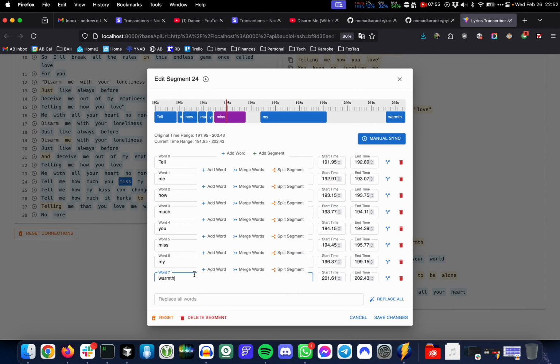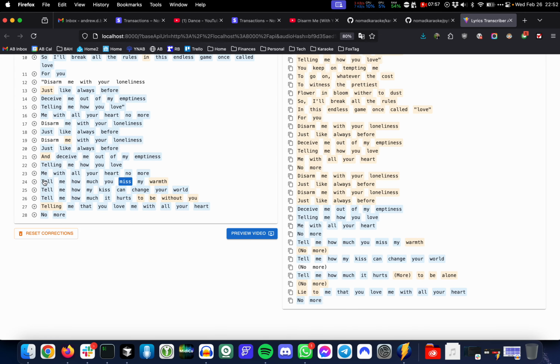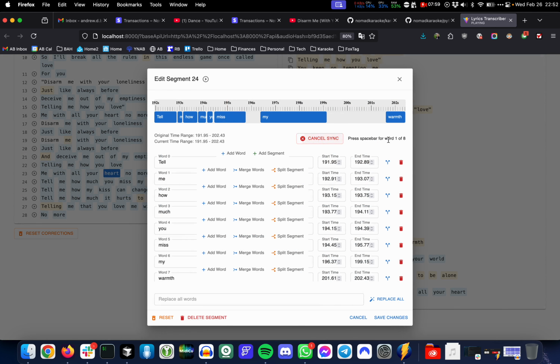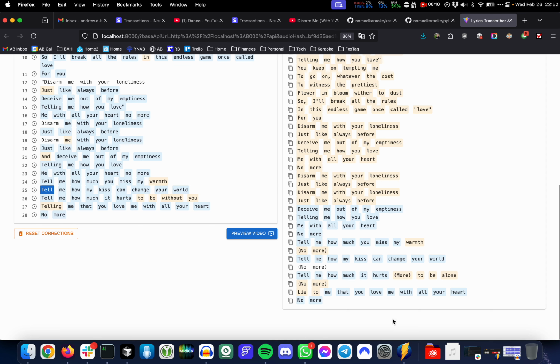This one I think is warmth, not love. And I think it's messed up with this. That doesn't need to be as long as that, so let's shrink that down to about there.